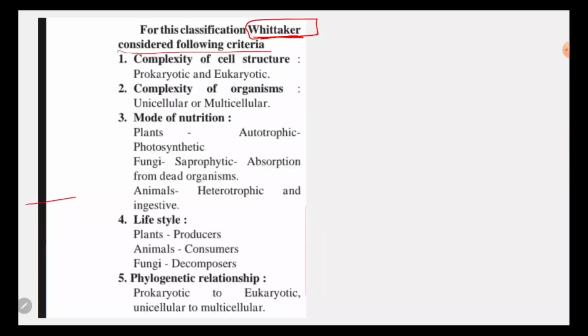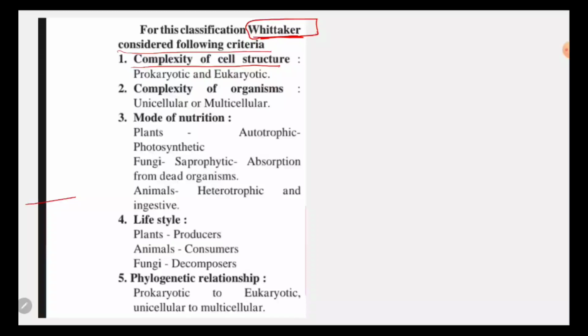What were the criteria made by him, so that he could tell us which things should be in which kingdom? The first one is complexity of the cell structure. We have seen that there were two kinds of living organisms and two branches made: first was prokaryote and the other was eukaryote.